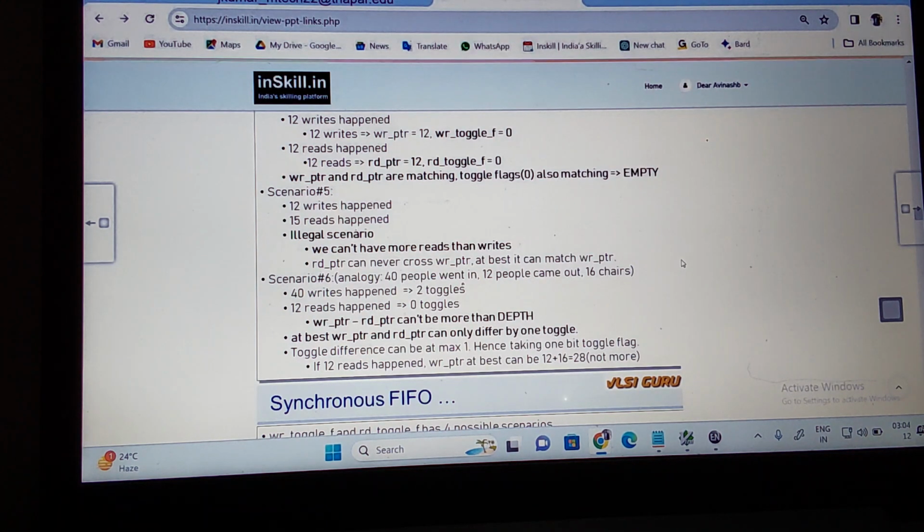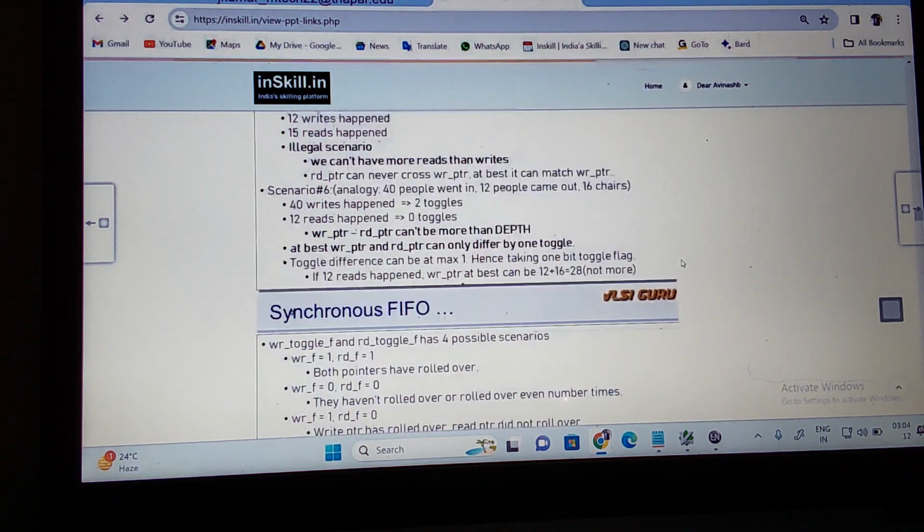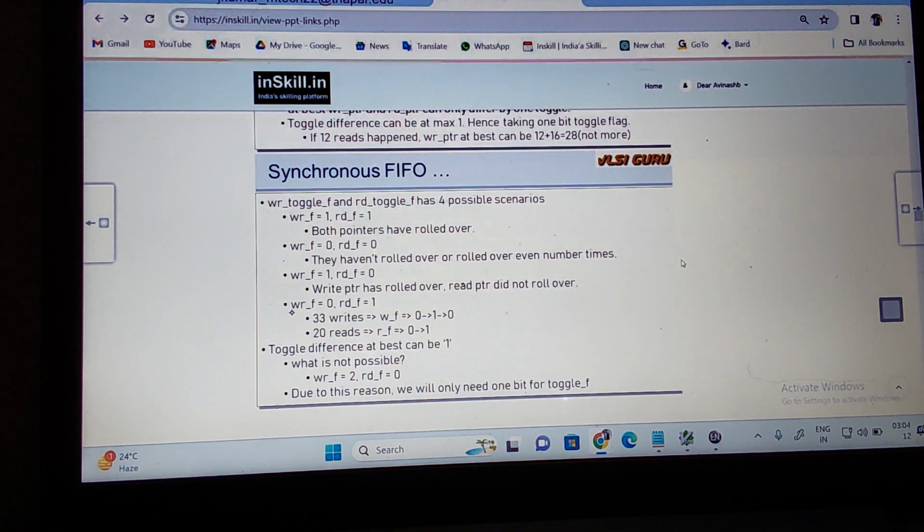You don't understand? This is the scenario 6. You can see these are possible combinations. So the write toggle flag and read toggle flag have 4 possible scenarios. One scenario is: write toggle flag is equal to 1, read toggle flag is equal to 1. Both pointers have 1. Now you have rollover because 1 1.